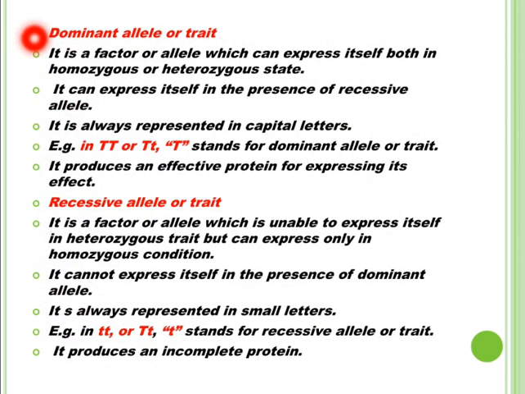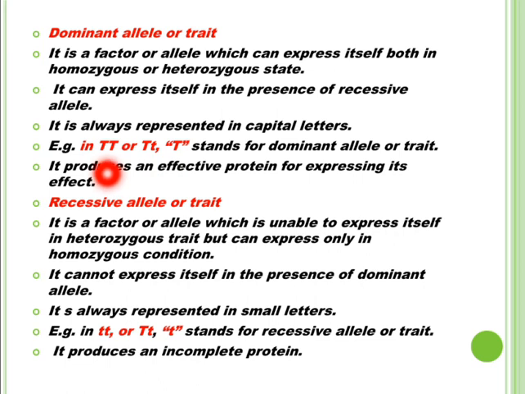Now let us see what is dominant allele or trait. First, have a look at this example, capital T capital T and capital T small t. You have just studied that capital T capital T represents the homozygous condition of the tallness trait of height character, and capital T small t denotes the heterozygous or hybrid condition of the tallness trait of height character.